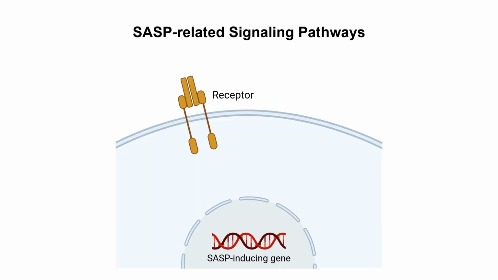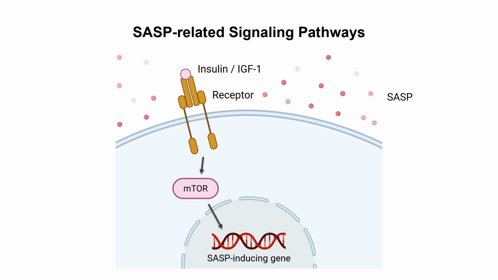At the cellular level, when insulin or insulin-like growth factor binds the receptor, it can activate mTOR and eventually activate SASP-inducing genes. Then SASP can happen and cytokines can be released. For regulation of this process, there is a nutrient sensing system, AMPK. AMPK is usually activated when the cell feels low nutrient conditions.